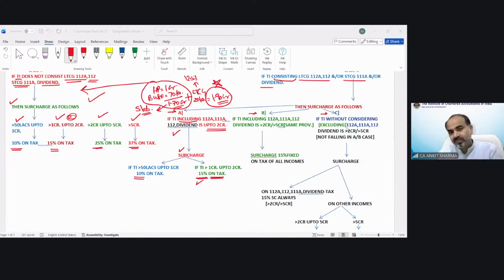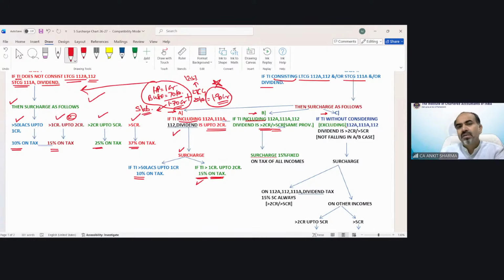Now case B, the reverse of A. If total income including 112A, 111A, 112 and dividend is now more than 2 crore or 5 crore. So situation A is up to 2 crore. After including these incomes, if your income is up to 2 crore, then situation A. If after including this income, your income exceeds 2 crore, then situation B. As simple as that. There is nothing complicated at all.